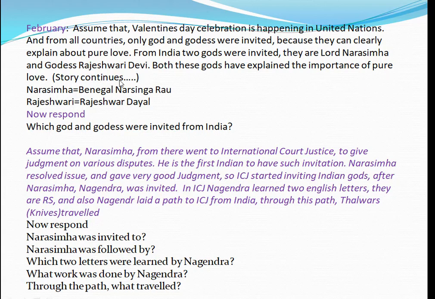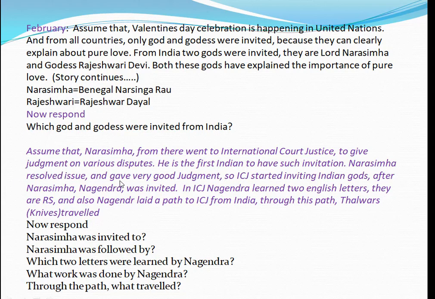The story continues. Now Narasimha, Benagal Narsinga Rao. Okay, Narasimha, Benagal Narsinga Rao. It was coded like that. Rajeshwari, Rajeshwar Dayal. Okay, Rajeshwar Dayal. So which god and goddess were invited? Narasimha and also Rajeshwari. So Narasimha means Benagal Narsinga Rao, and Rajeshwari means Rajeshwar Dayal. Now, as I said, your story continues.